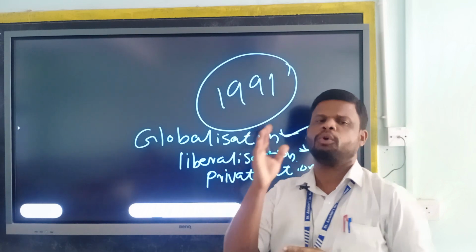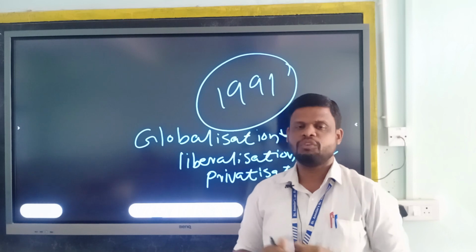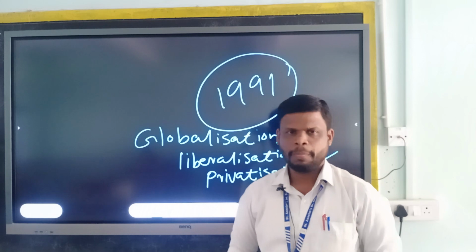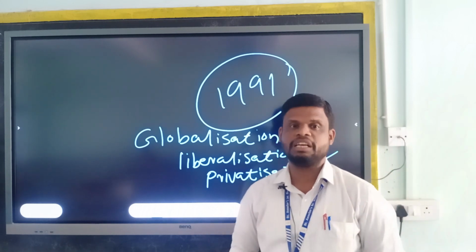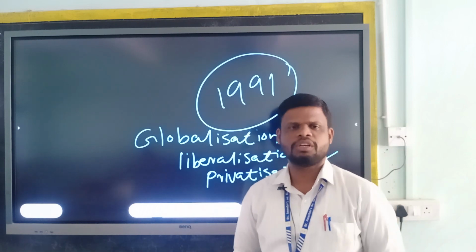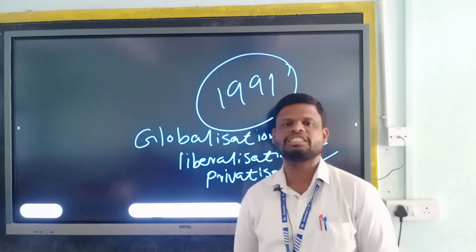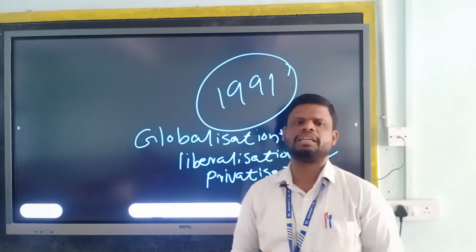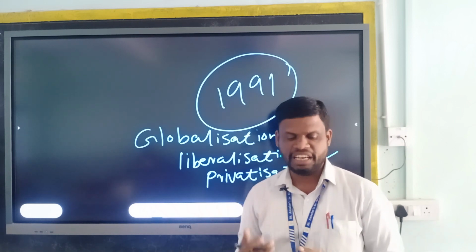So these three policies, which we adopted in the Indian economy from 1991 onwards, gave a sudden change to our economy as we are looking at it today. Before 1991 we were using Ambassador cars, Premier Padmini cars, Maruti 800 cars, or other very traditional things. But now you are able to see all over the world what things people are using, and we are able to use and see them in India. So this is the dramatic, drastic change which happened in the Indian economy from 1991 onwards.